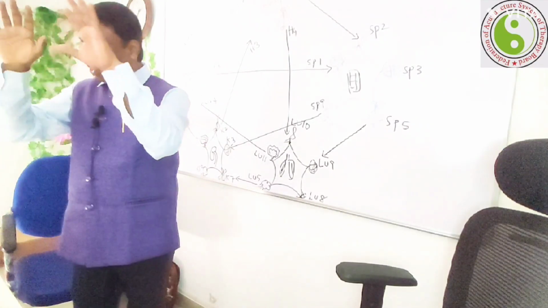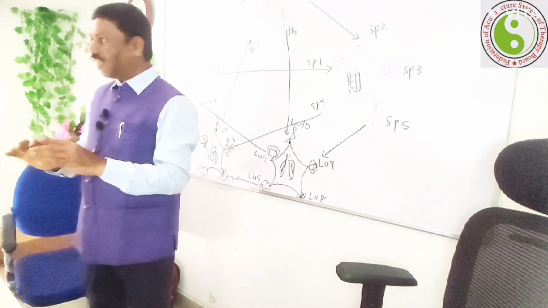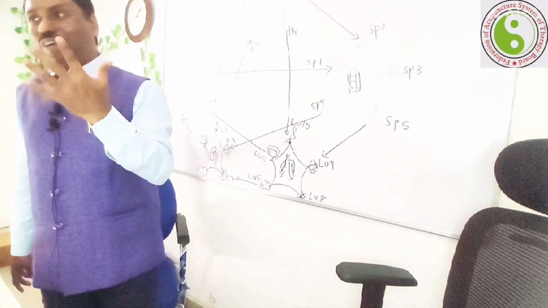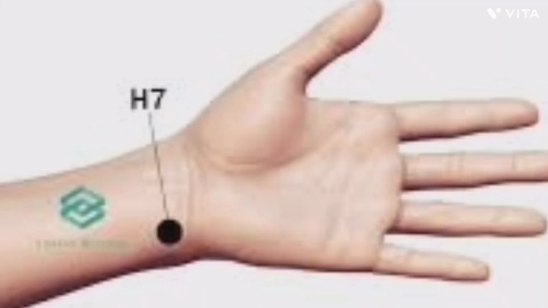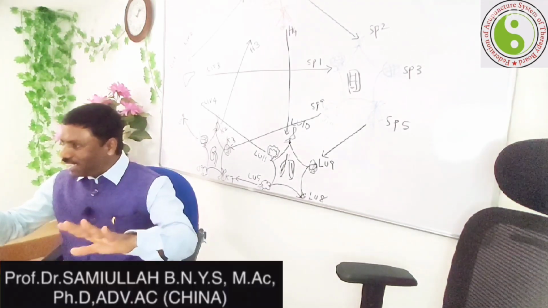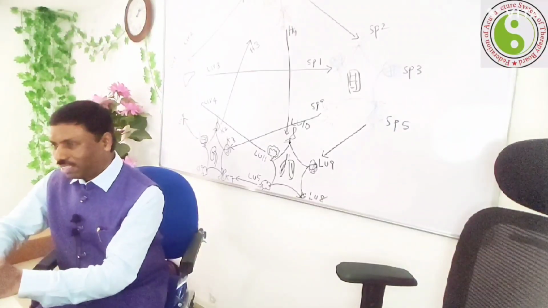Now the whole control cycle and the Sheng cycle, the Ko cycle. This is known as the laws of acupuncture. The laws of acupuncture, we say, regulate the entire body. These are known as command points.